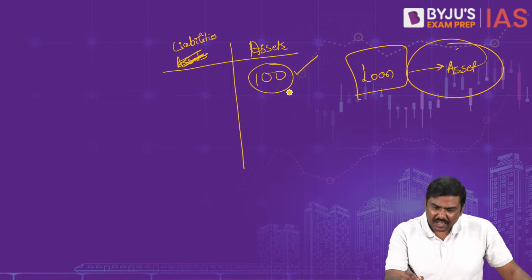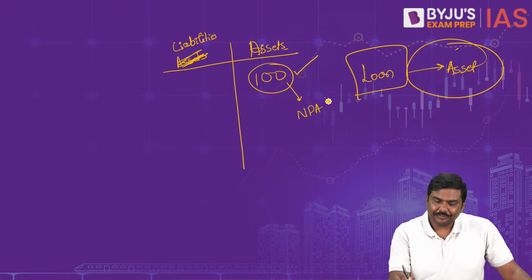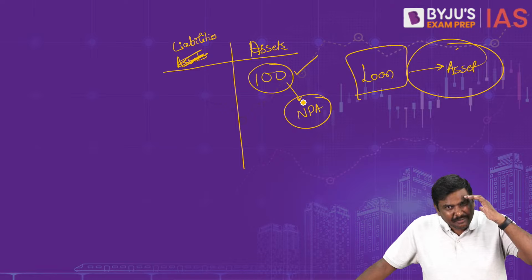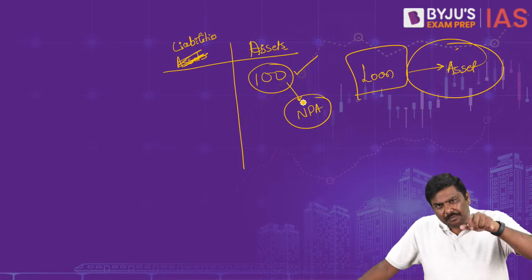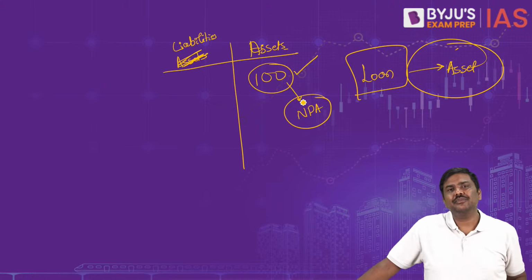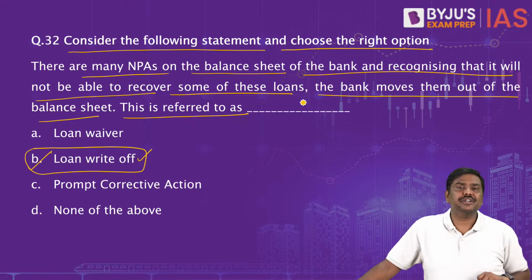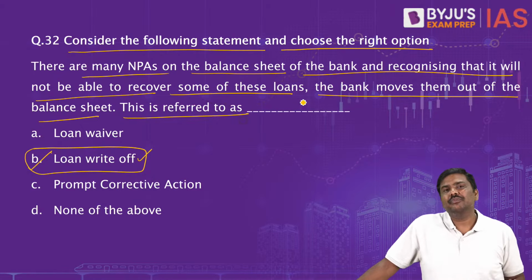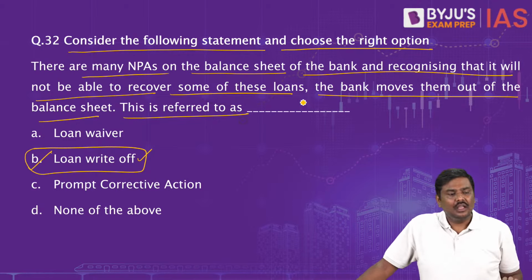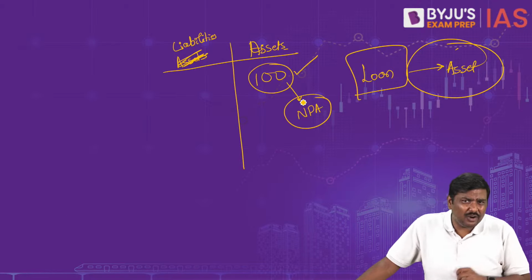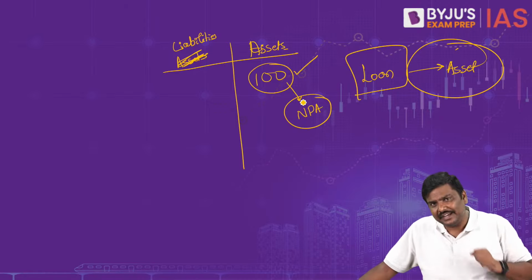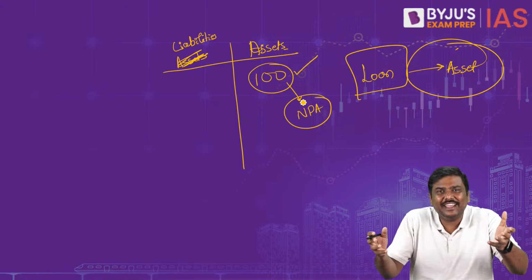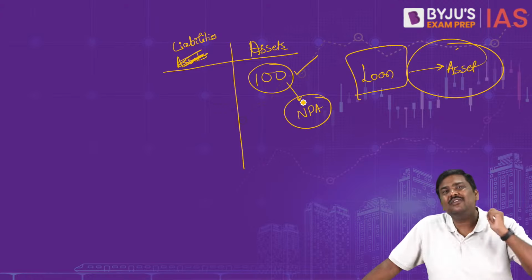But don't you think, if this loan becomes an NPA, a non-performing asset, it doesn't make any sense for the bank to continuously keep on writing this 100 rupee loan on the asset side. Why? Look at the context of the question. The bank has made it abundantly clear now that they are not going to recover money from this. If the bank is not going to make any money out of it, why should you keep on writing it on the side of the asset? What is the sense in that? You are simply inflating the value of the balance sheet, but there is no correct value of the asset.